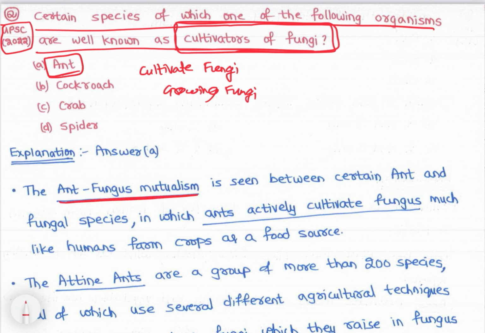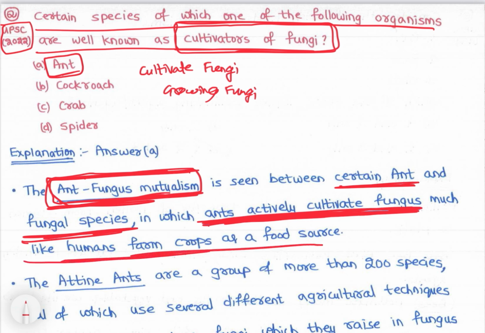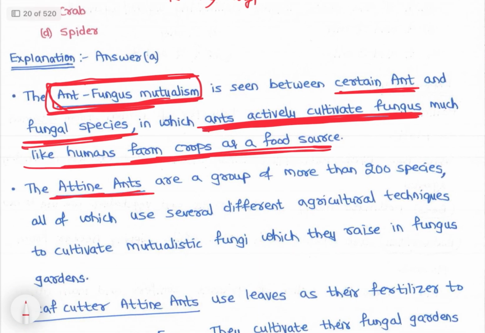So the ant fungus mutualism, right, mutually benefiting is, see, again mutualism का एक और example देखो. Ant and fungus mutualism is between certain ant and fungal species in which ants actively cultivate fungus, right? In which ants actively cultivate fungus, much like humans farm crops as a food. जैसे हम लोग crops ग्रो कर रहे हैं, कल्टिवेट कर रहे हैं, वैसे ants फंगस को कल्टिवेट कर रहे हैं. And those ants are what? The few ant species, that is, these ants are called attine ants, right?